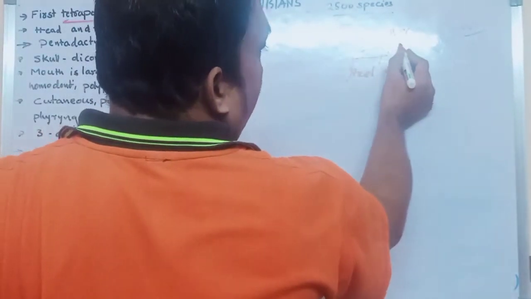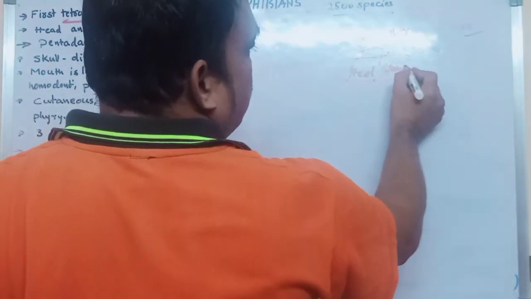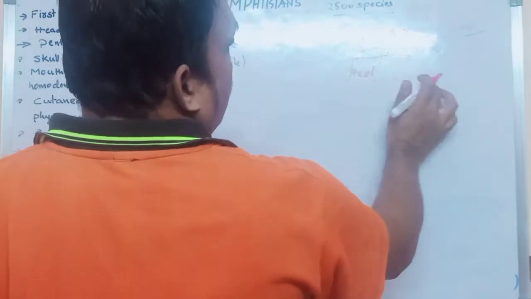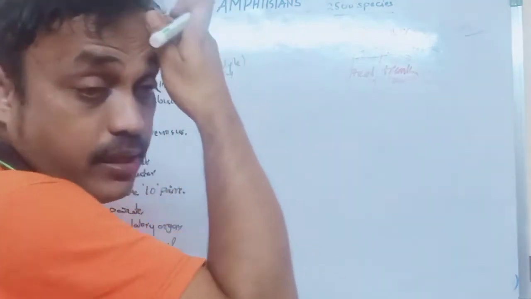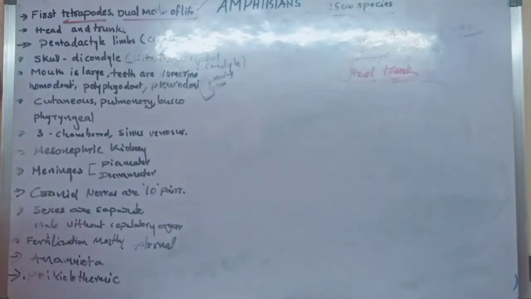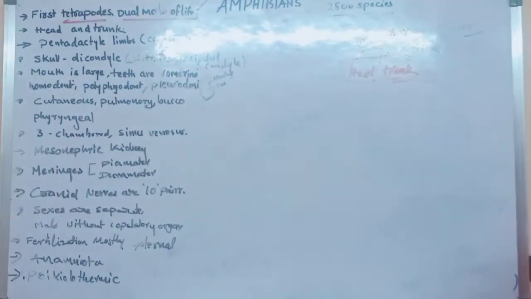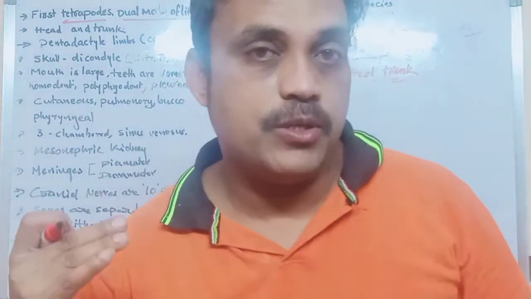Anyway, the body is divided into head and trunk. Try to remember: head and trunk. The neck is absent. In some amphibians there is a tail; some amphibians do not have a tail.